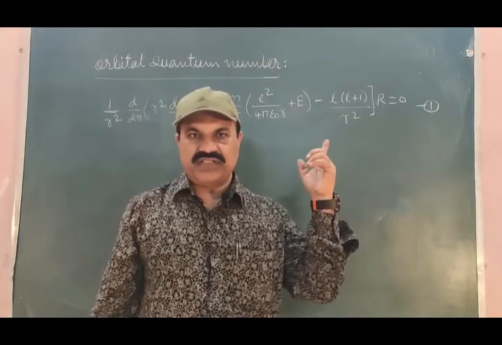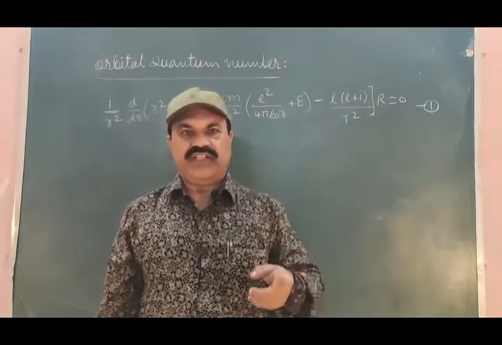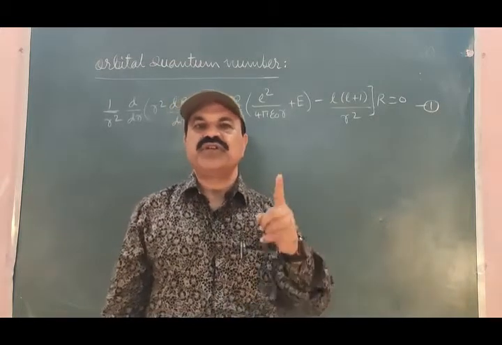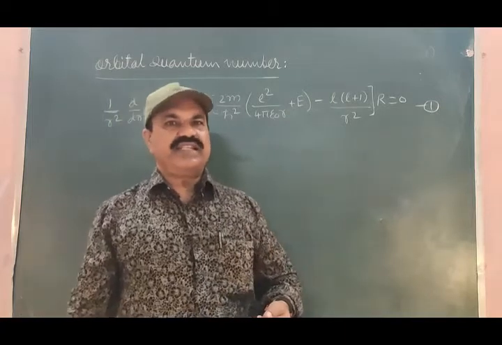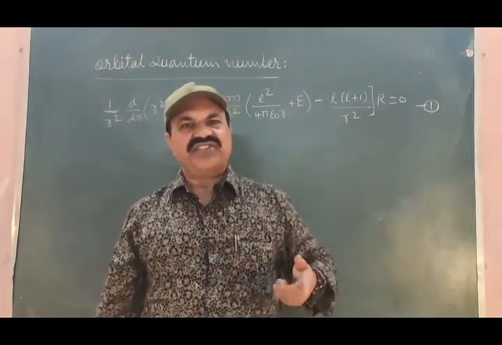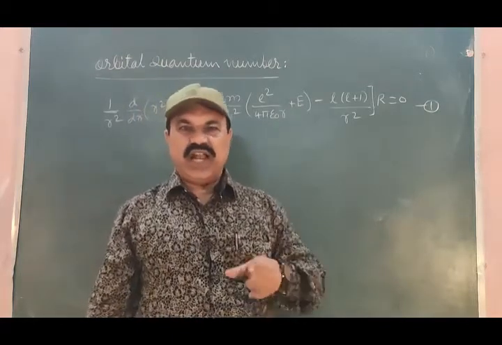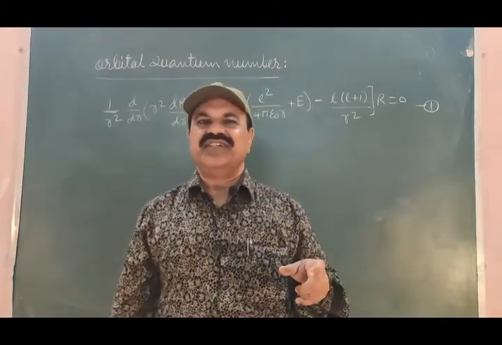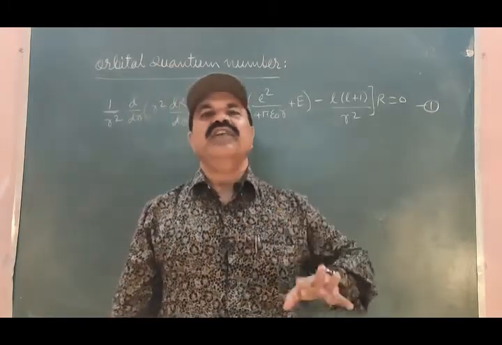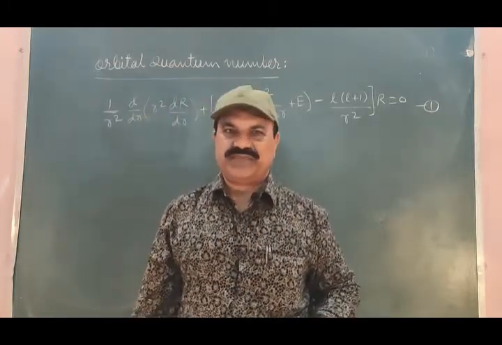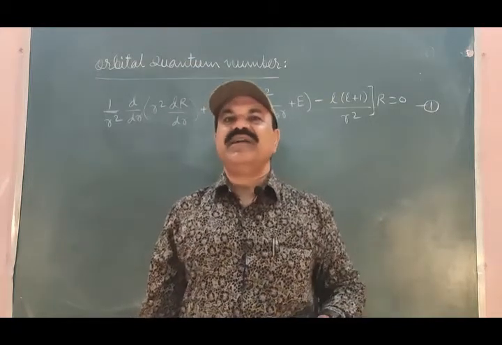This equation is solely related to the radial motion of the electron inside the hydrogen atom. And what is this radial motion? Motion of the electron along the radius vector towards the nucleus or away from the nucleus, and it is represented by the radial part only.